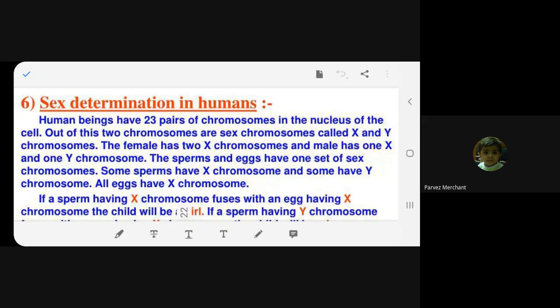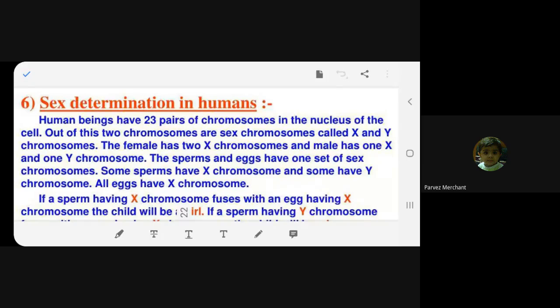You cannot find the gender of a child. It is illegal. It is wrong for the parents as well as wrong for the doctors to do so. So it is totally banned. Earlier it used to be like that, people would come to know the sex of the child inside the mother's body. Now it is stopped.